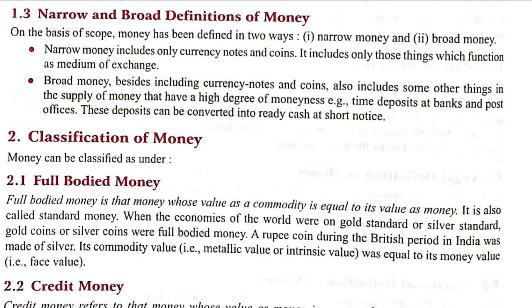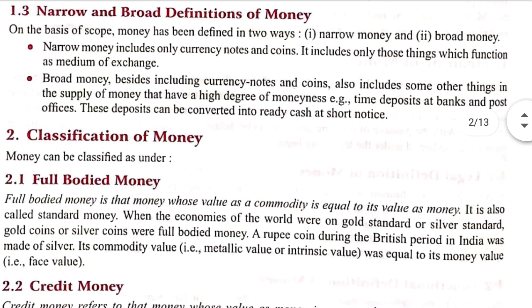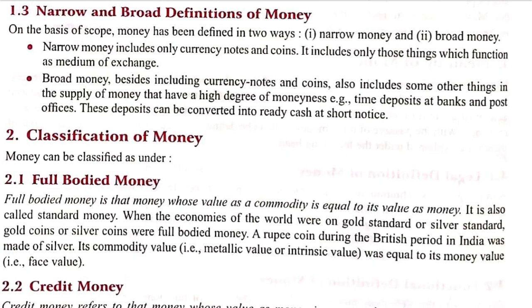But we know that money is not only currency and coins. So under money, apart from currency and coins, it can be bank deposits also. It can be plastic money, digital money. All these things are included in broad money.